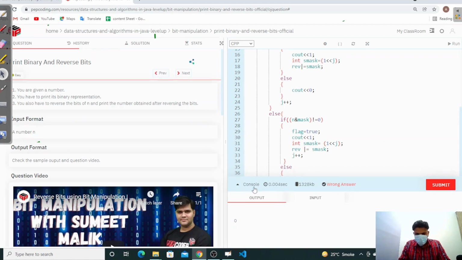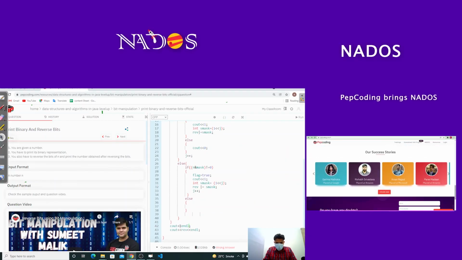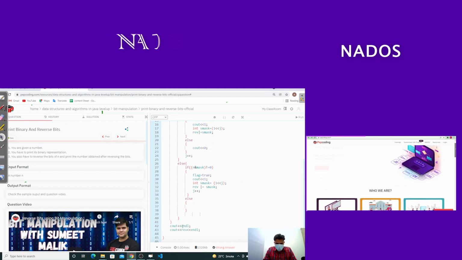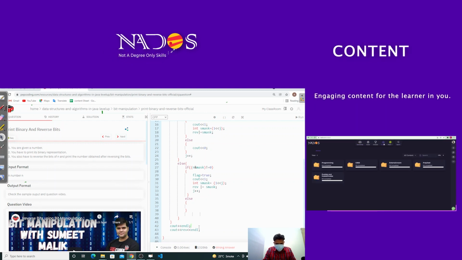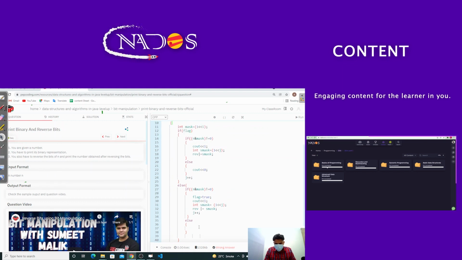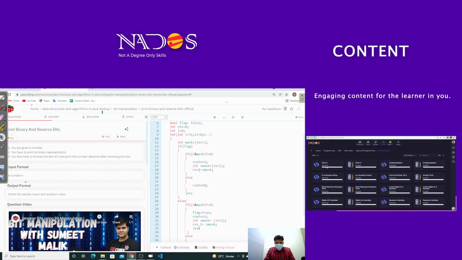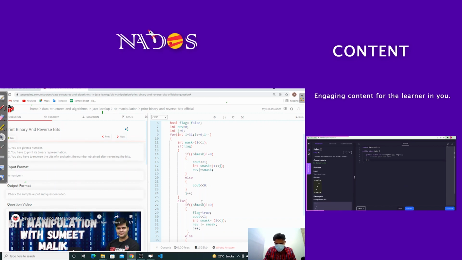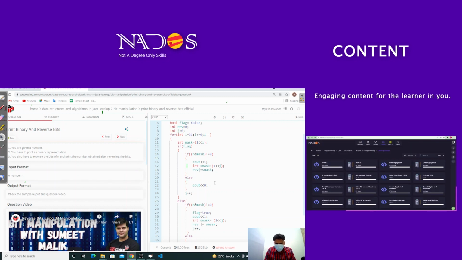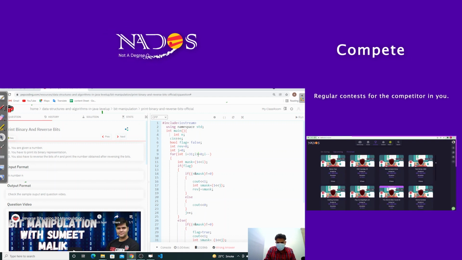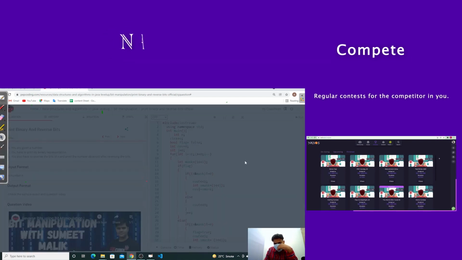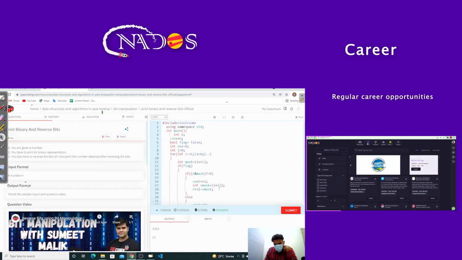What we are getting is 0. Why? Oh sorry, we are not printing cout. We are taking s mask equal to 0, and here we check that n AND mask is not equal to 0. Okay, this is right. I think the mistake is in the i condition. We have to put i greater than or equal to 0. Now we run it. Accepted, submit it.